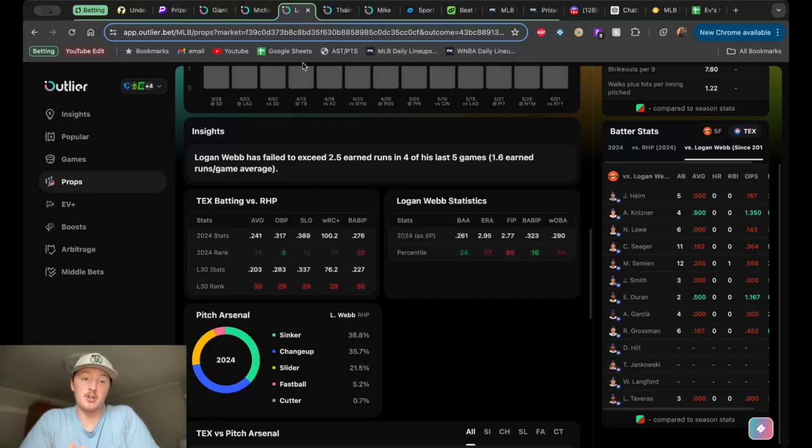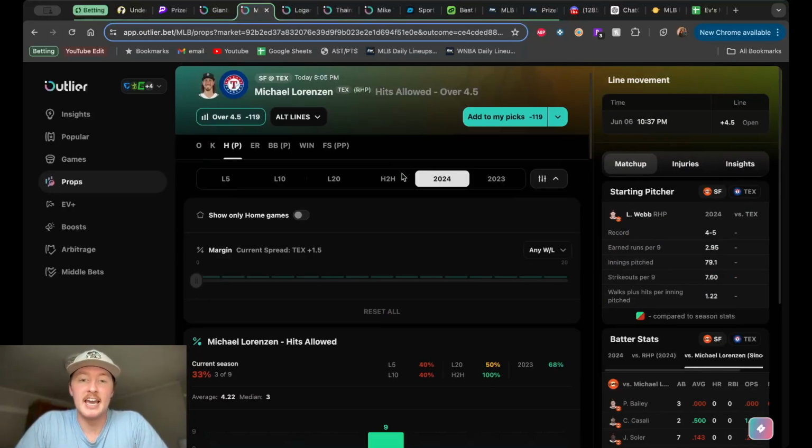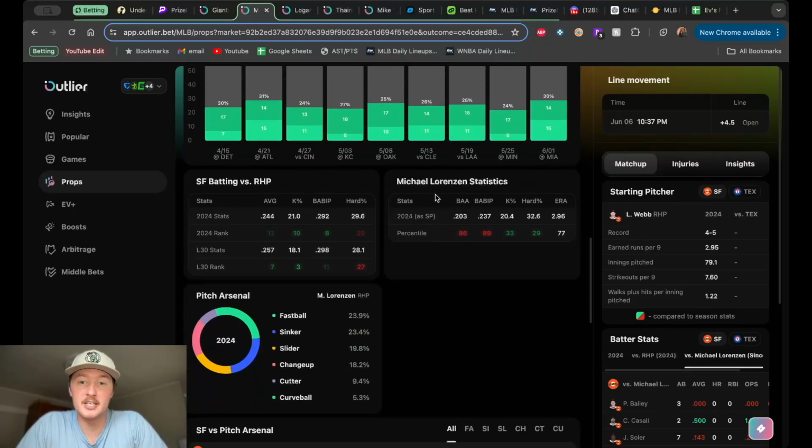So, okay, now it's looking like a big advantage for the Giants. Can we get a little bit deeper? Can we get a little bit of an edge here? Can we choose one of these pitchers to get an edge? And I think we can. So let's look at Michael Lorenzen again. Go to his batting average against, .203. That's 86th percentile. That is pretty freaking good.